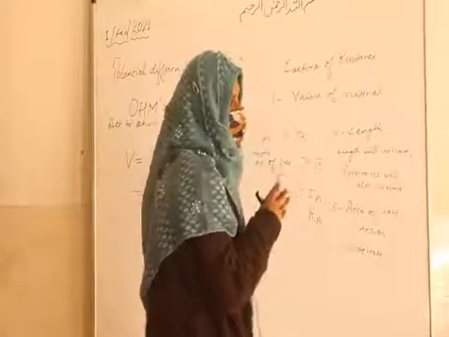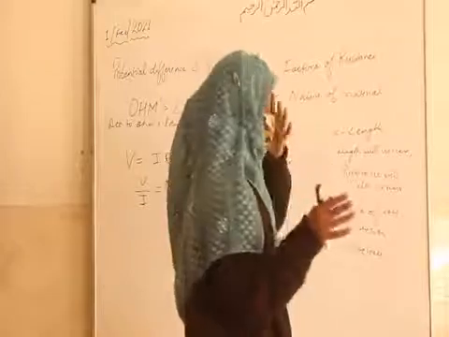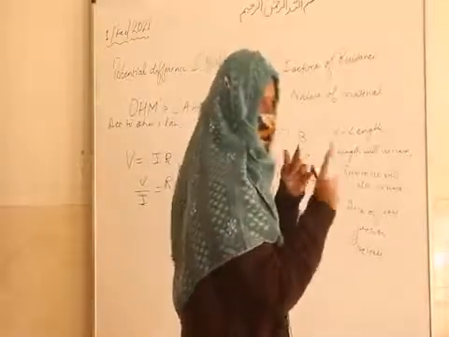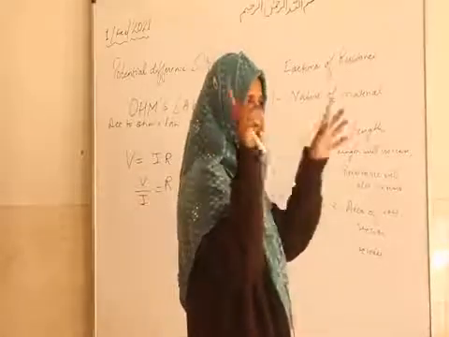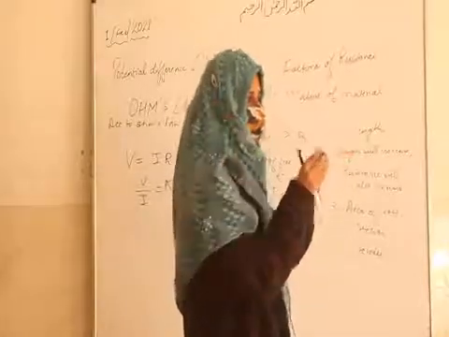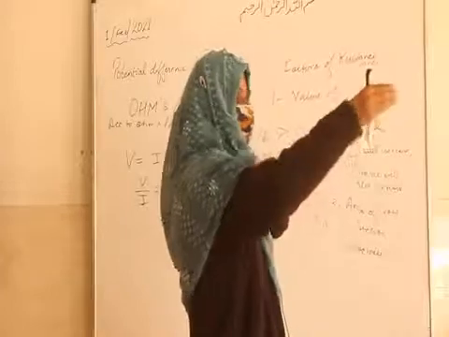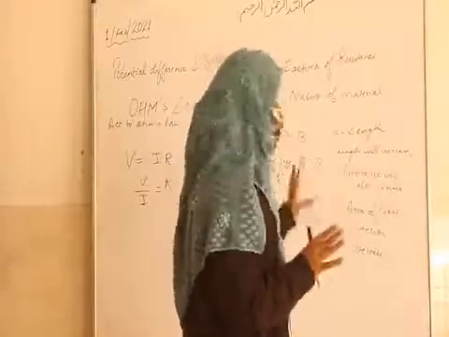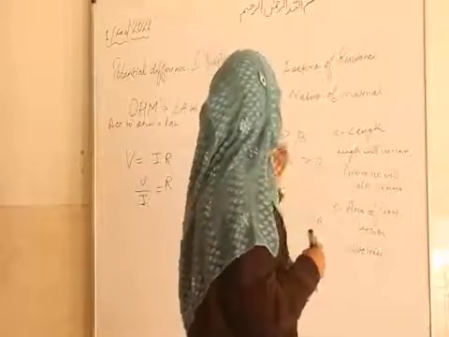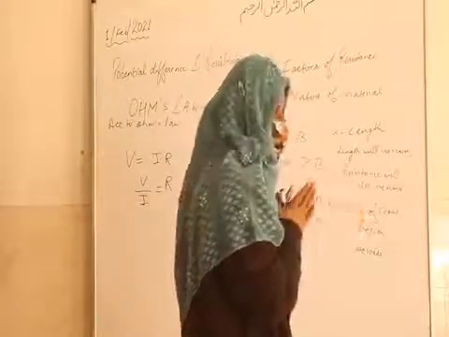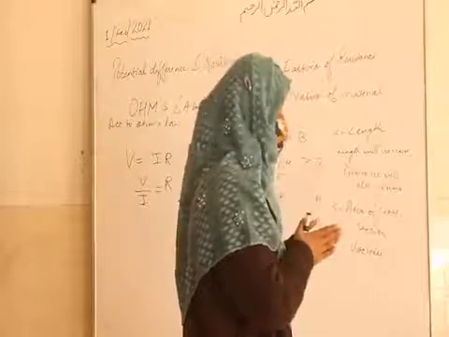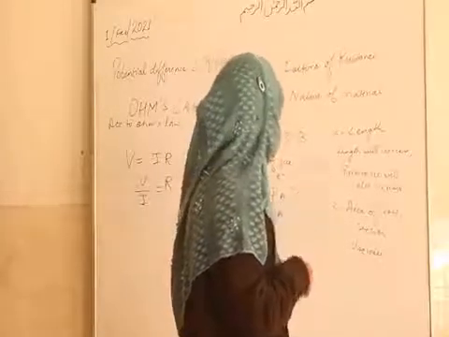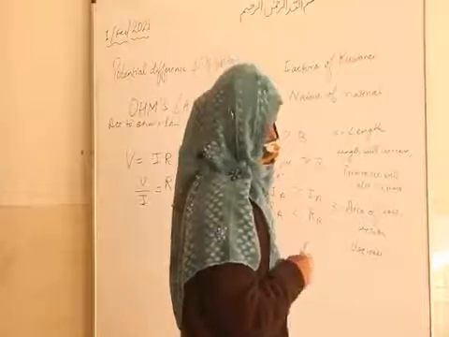Like in this room. Earlier I gave an example of a gas: in a gas, space is more, so one particle will collide and then it will take time to collide with other particles. Similarly here also, with area of cross section, there will be less collision, so there will be less resistance. Less collision offers less resistance. That means if the area of cross section is more, the resistance will decrease.